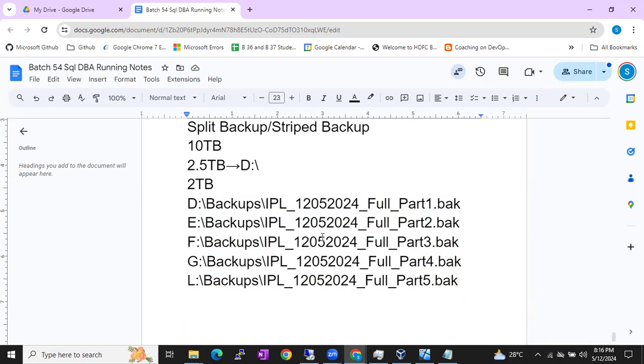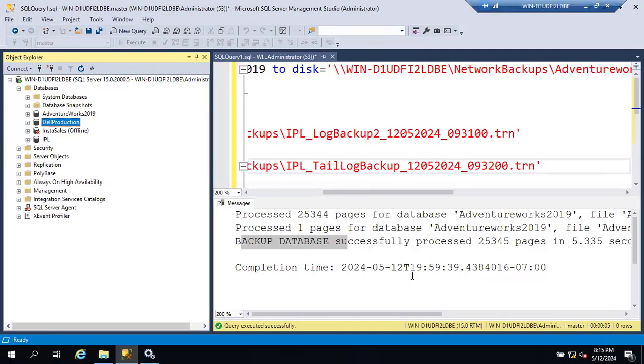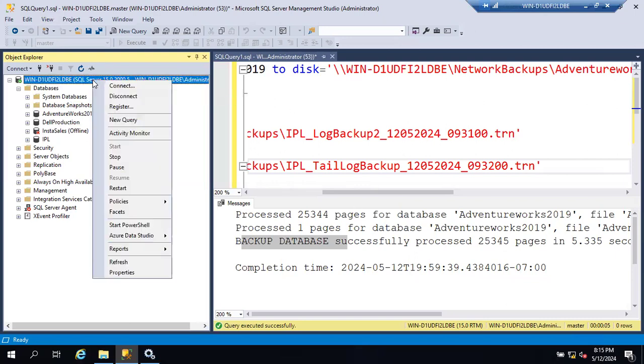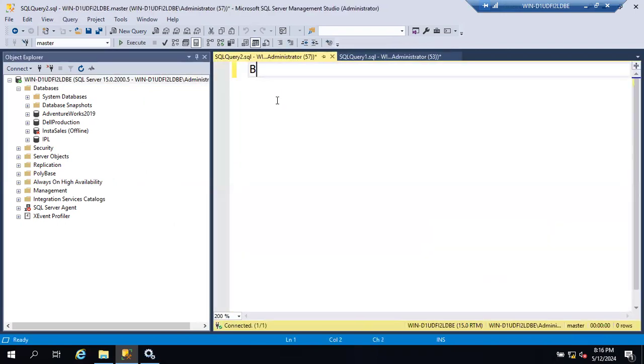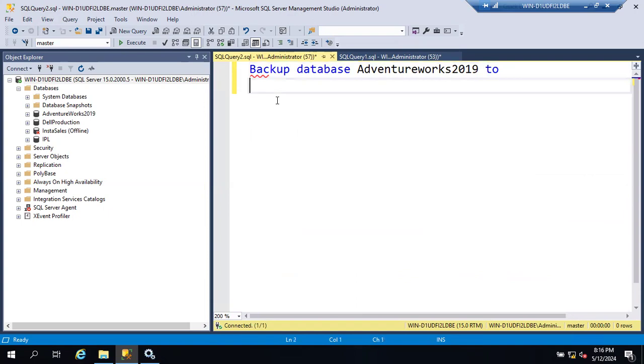Okay, so there is a command. There is no GUI option for split backups, just like for mirror backup. So you have to use the command only. What is the command, guys? Backup database, database name 2019 to disk equals,